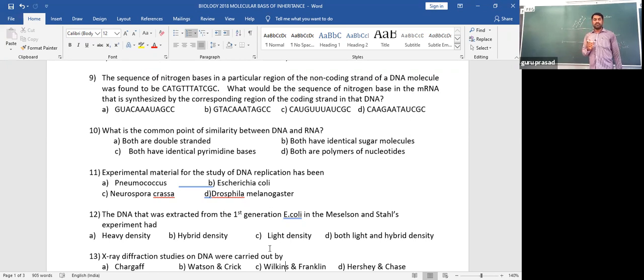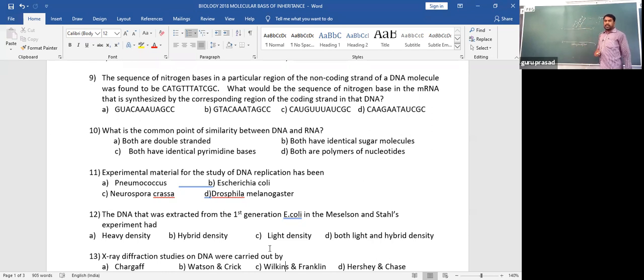But in transcription, synthesis of RNA, only one strand is involved, and that acts as the template. Consider this the template; the opposite strand to the template is called the coding strand, also called the sense strand.